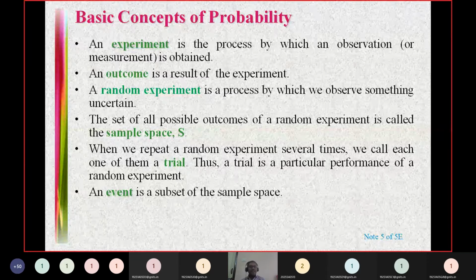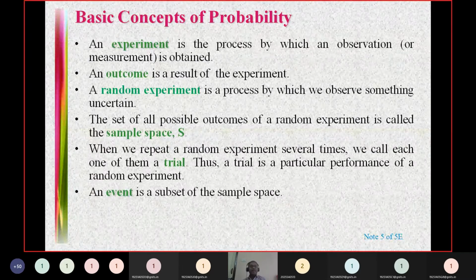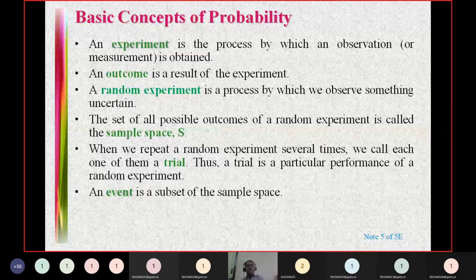Event is nothing but a subset of the sample space, any subset. That subset can be a null set, or a trivial subset or non-trivial subset. If it is a null subset, that is called an impossible event. If it is the whole sample space, that is called a certain event.